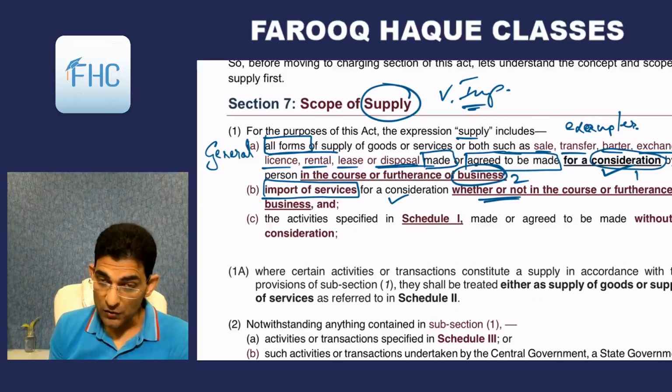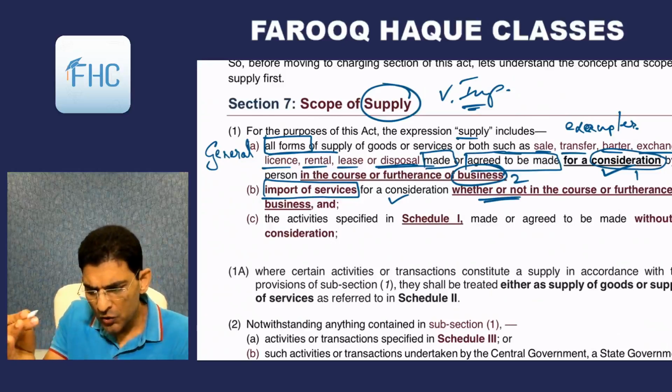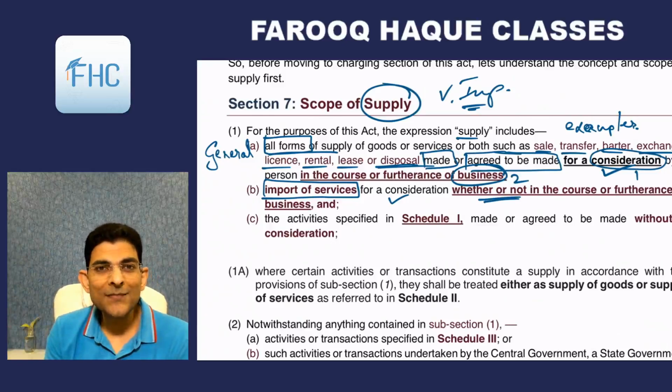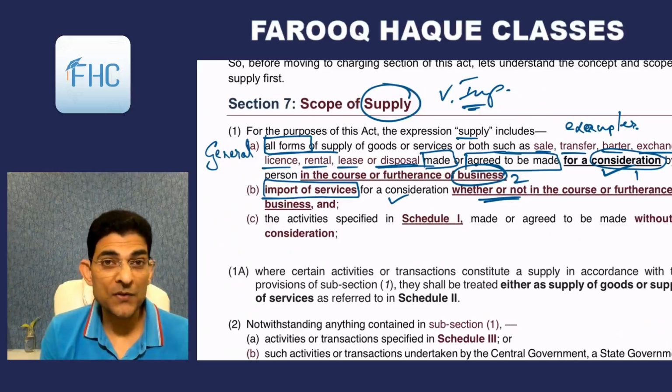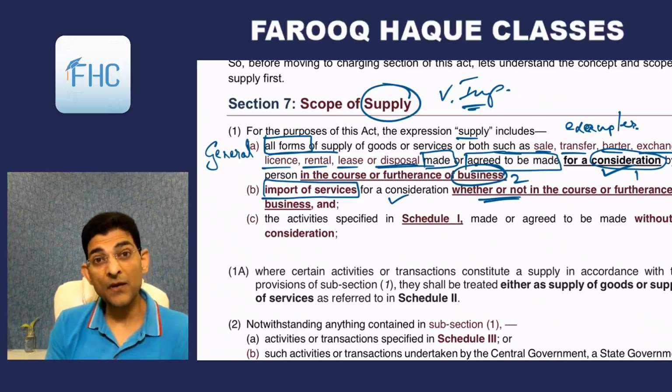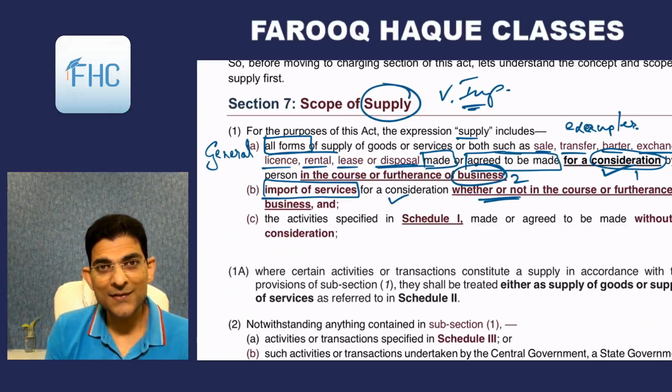whether or not in the course or furtherance of business. Simple. Whether or not in the course or furtherance of business. Means if it is in the course of business, fine. Even if it is not in the course of business, it will still be considered as supply.